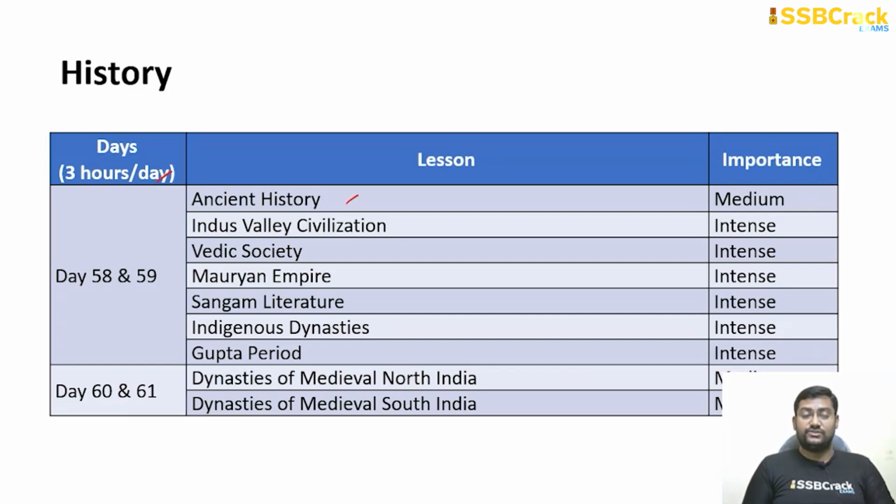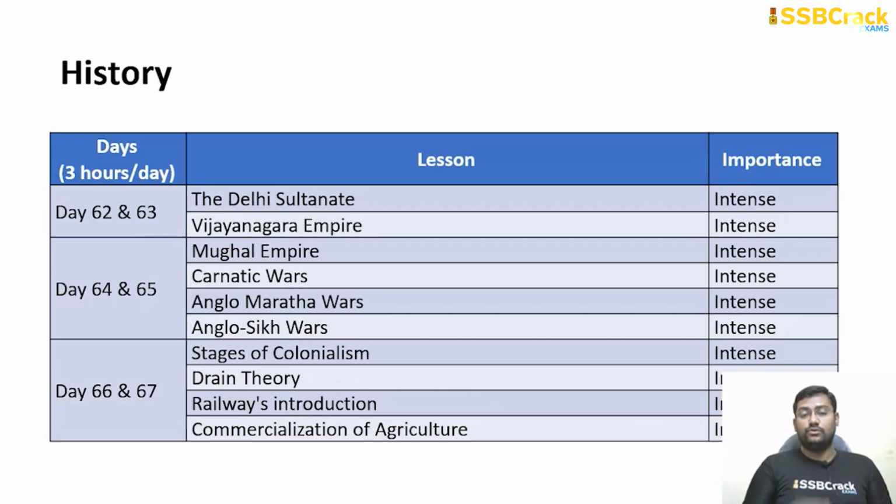Start with the ancient history: Stone Age and all, Indus Valley Civilization, Vedic Society, Mauryan Empire, Sangam Literature, indigenous dynasties, Gupta period, etc. And day 60 and 61, dynasties of medieval North India and dynasties of medieval South India. We are making a transition from ancient to medieval India. And day 62 to 63, Delhi Sultanate and Vijayanagara Empire. Day 64 and 65, Mughal Empire, Carnatic Wars, Anglo-Maratha Wars and Anglo-Sikh Wars.